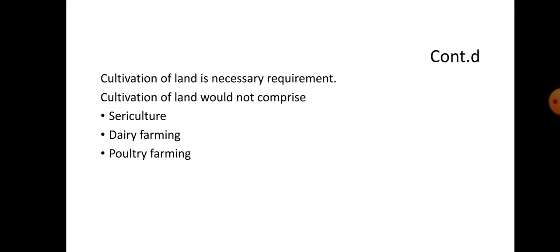And again, cultivation must be undertaken by the individual or HUF, but corporate and cooperative farming are not covered within the definition of agriculturist. An agriculturist, to the extent of any supply of produce out of cultivation of land, is not liable for taking registration. And the term agriculturist definition is given under section 2 subsection 7.